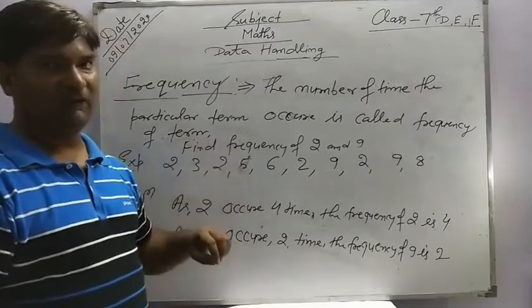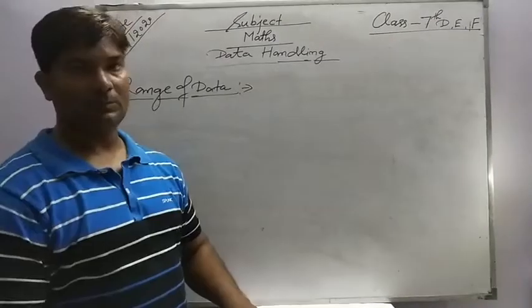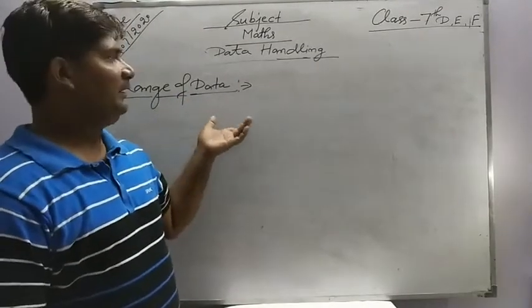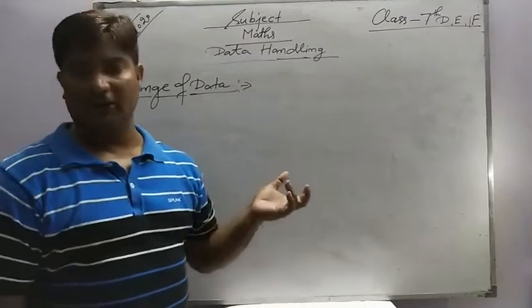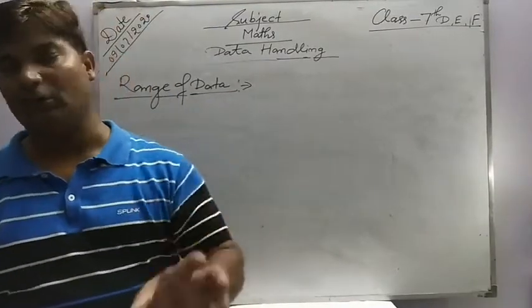And one more definition, range of the data. So the range of the data, okay, is the difference between the largest term minus the smallest observation.